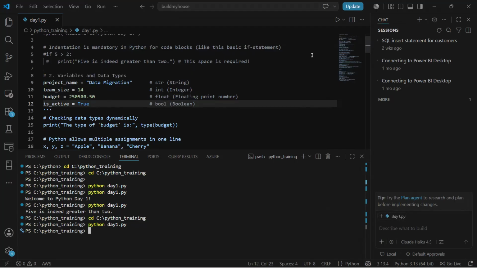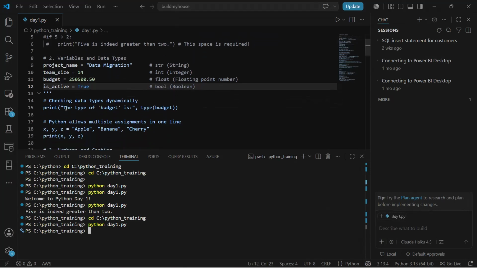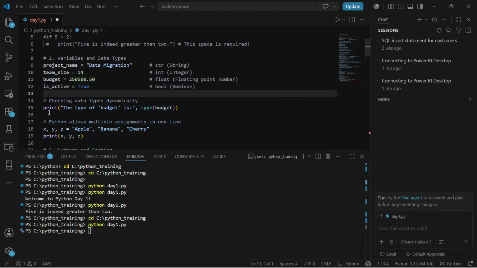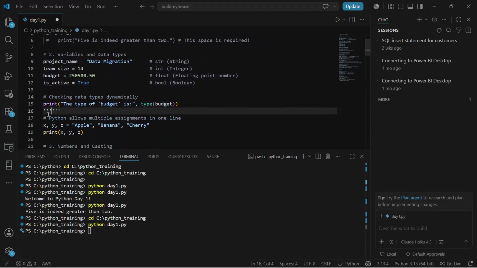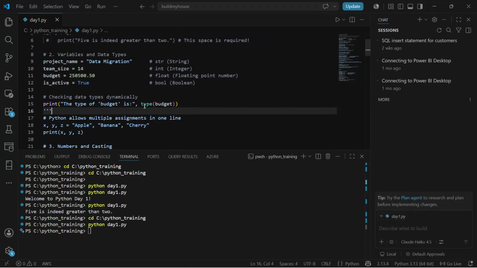Now, if I want to return something, I can always do it using this particular command. So here, I'll uncomment this section, and then I will execute. Now what you can see is, I'm defining the variables and then printing out the type of one particular variable, which is budget.